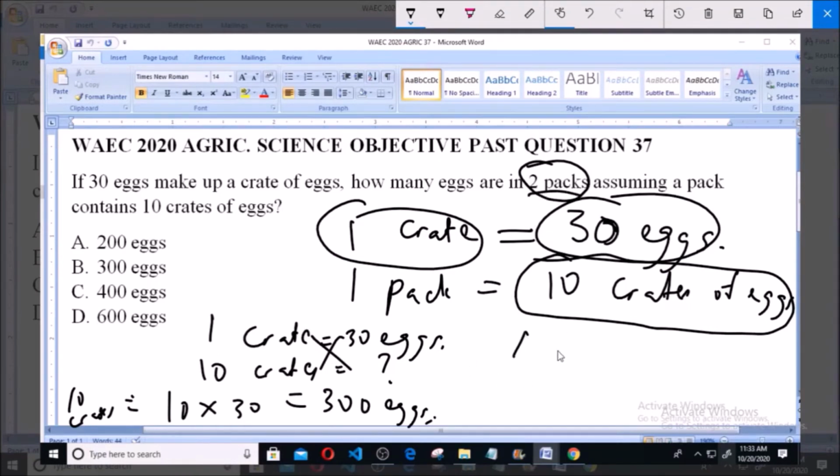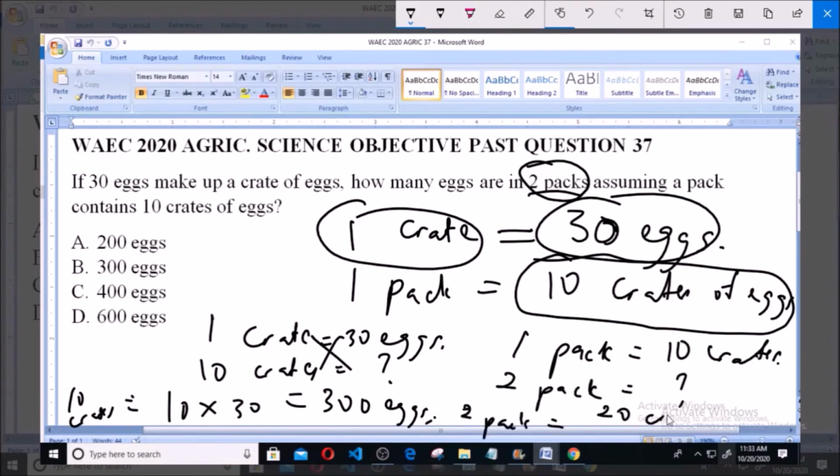Now, 1 pack contains 10 crates of eggs, so 2 packs you have 20 crates. Okay, so if you have 300 eggs in 10 crates, how many eggs will you have in 20 crates?